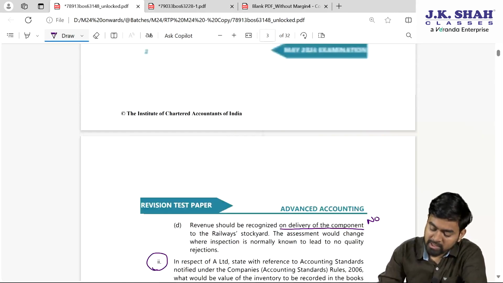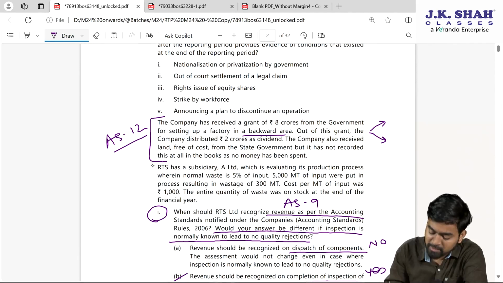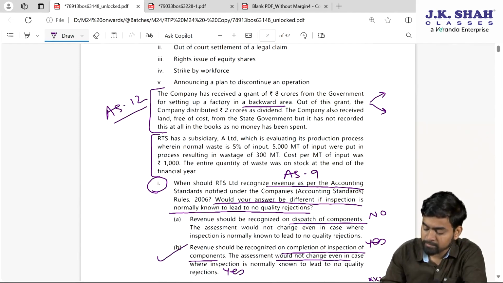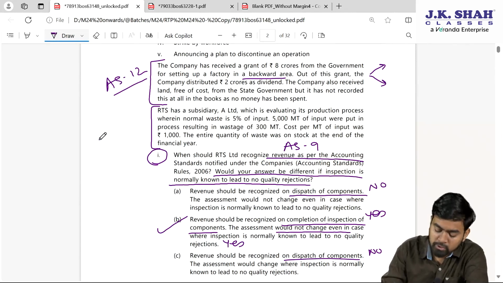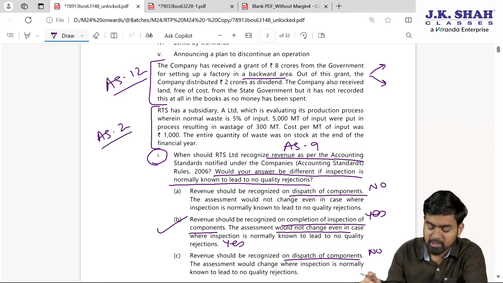My dear students, in the case study, now last paragraph, please check here. Valuation of closing stock they are asking, which is based on accounting standard number 2.